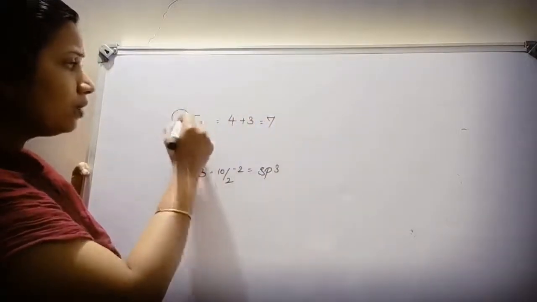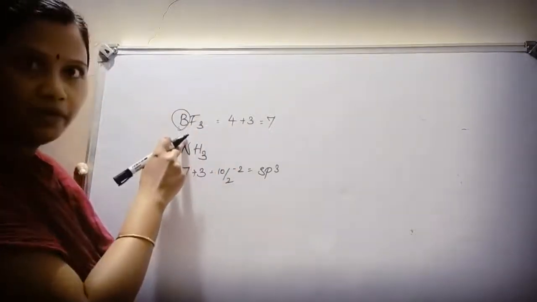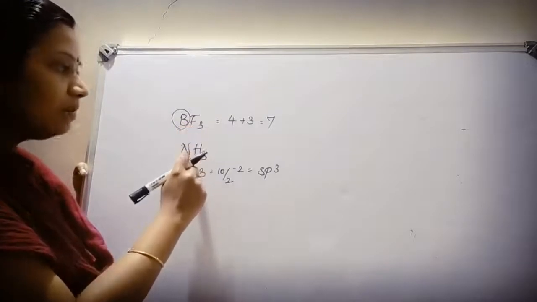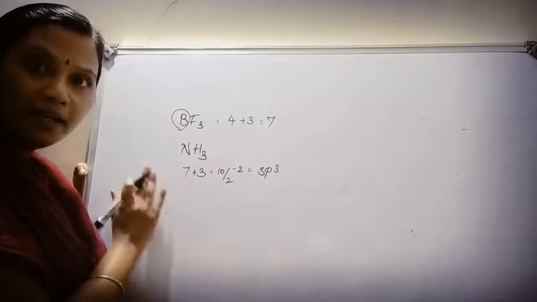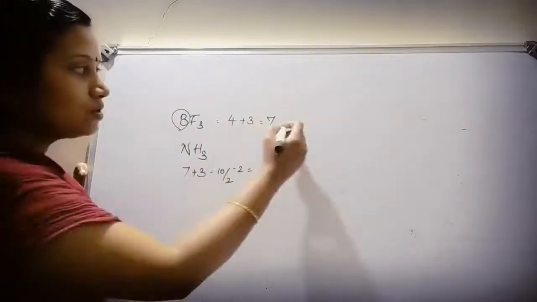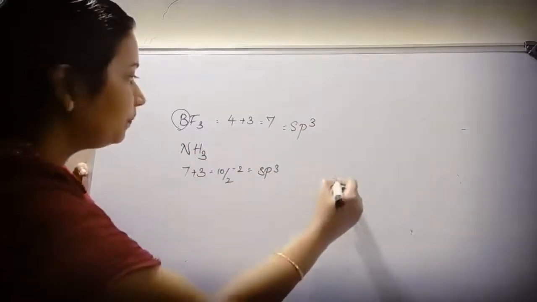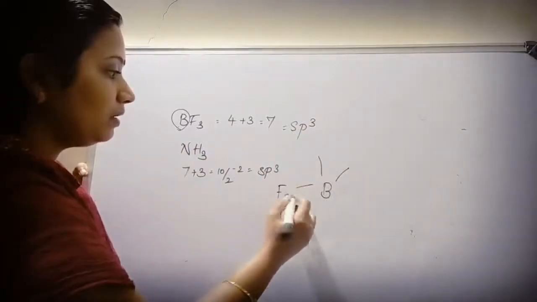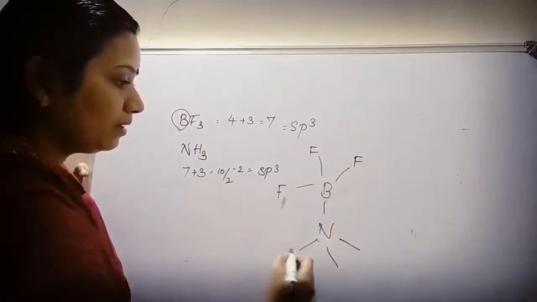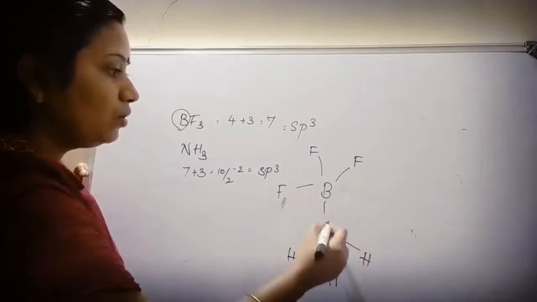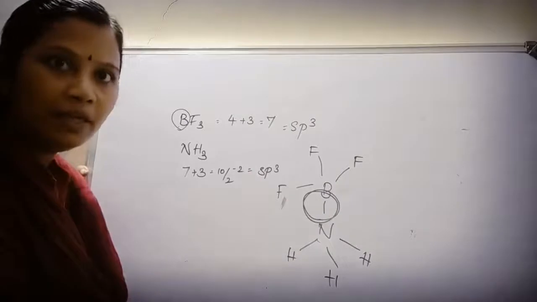And this boron will not follow the correct octet configuration. This is deficient in octet configuration. But when it pairs with NH3, it also shares because of the formation of a coordinate covalent bond. This also goes to the category of sp3 hybridization. The structure will be BF3, bonded to NH3. Due to the formation of the coordinate covalent bond, both of them share sp3 hybridization.